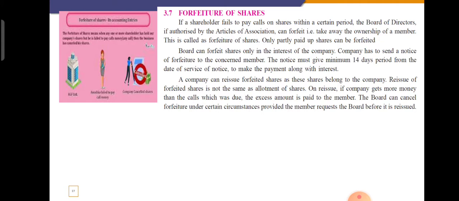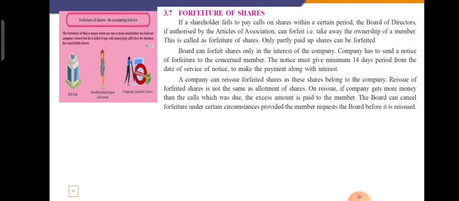So if authorized by the articles of association, the company can forfeit, that is, take away the ownership of the member. So what is forfeiture? Taking away the ownership of the share of the company from the member. So this is called a forfeiture of shares. Only partly paid up shares can be forfeited.